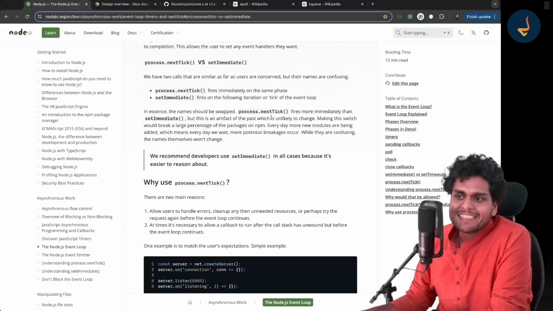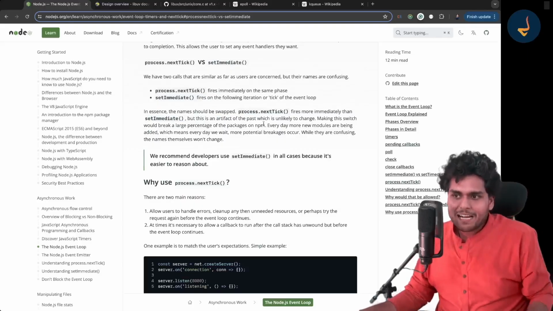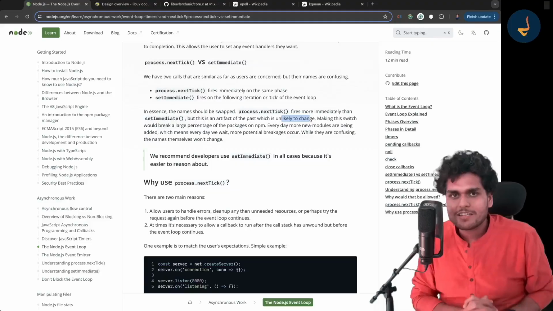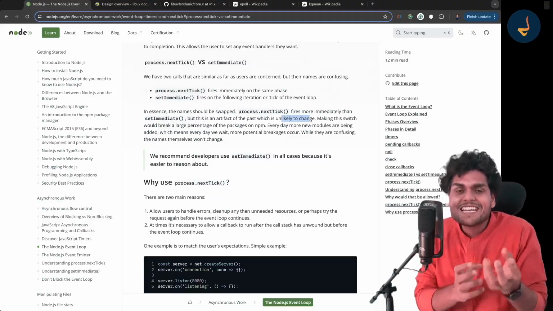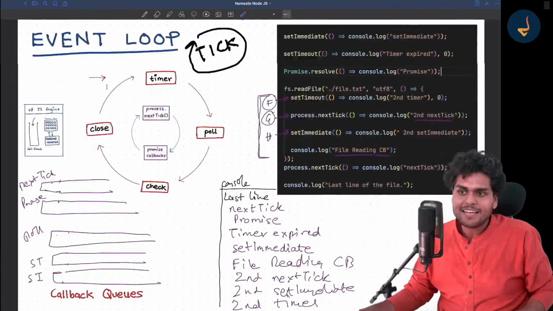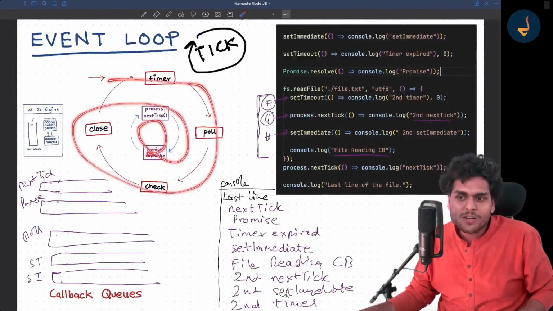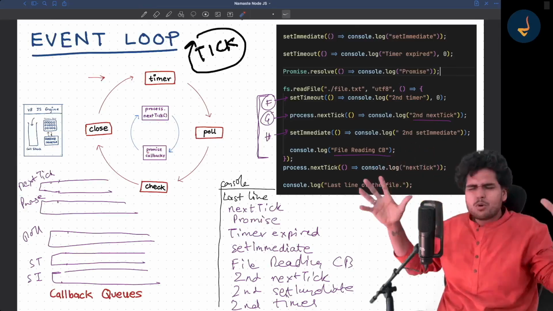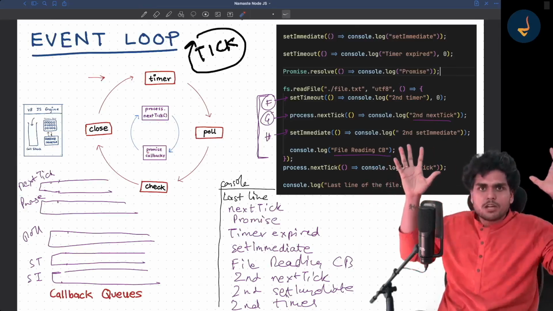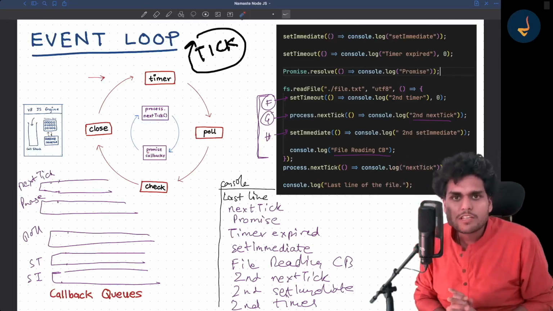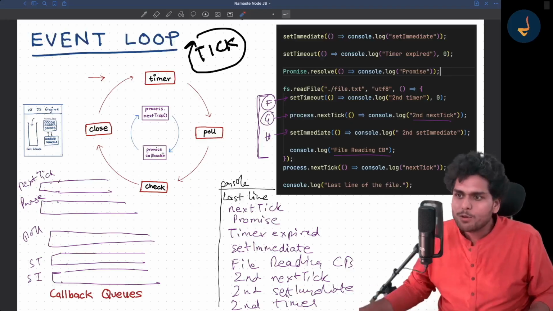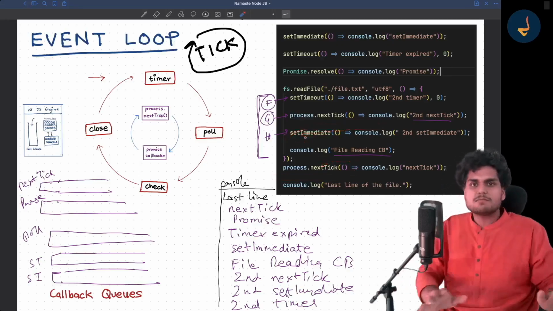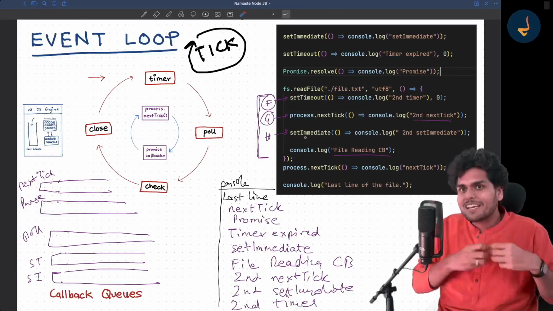Now, they say this is a mistake they made in the past and it is unlikely to change. Why can't Node.js change it? Because if Node.js changes how this event loop works, then a lot of libraries and so much code would fail. Node.js is so popular that there are millions of repositories working on it. People would have used nextTick for something, setImmediate for something, and everything would be a blunder. So Node.js cannot change this.